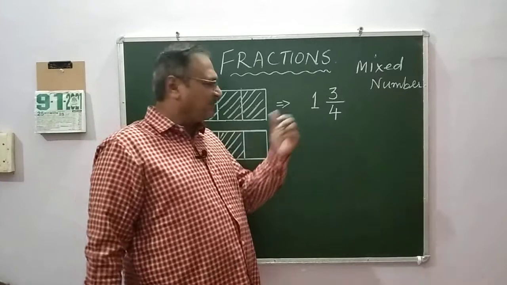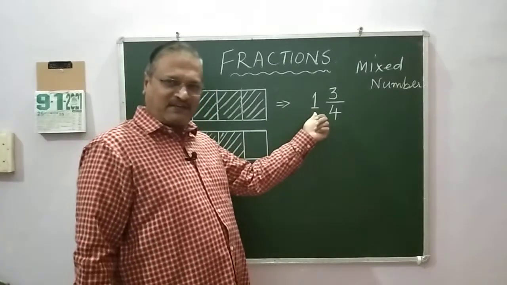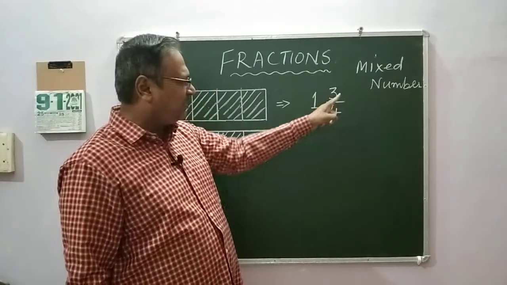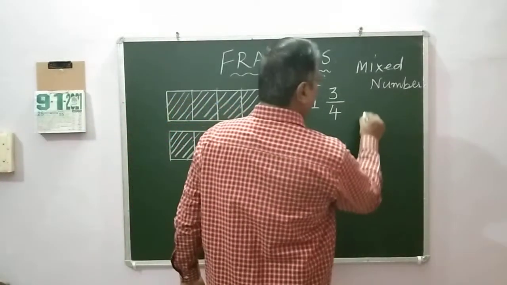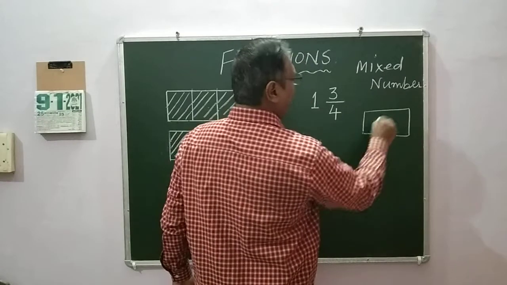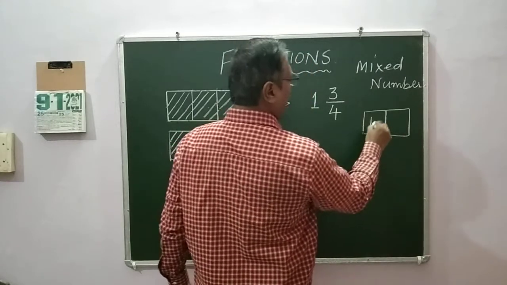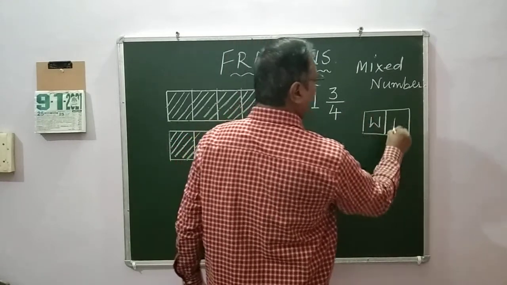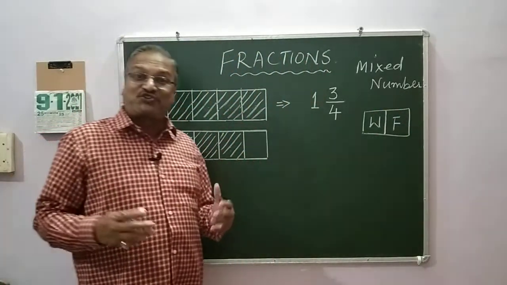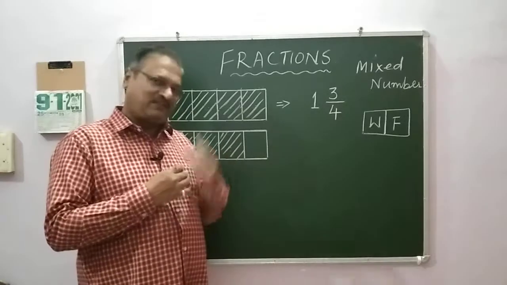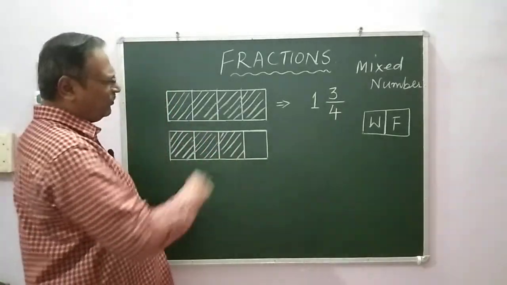A mixed number has a whole number, and then it has 3 divided by 4. It has a fraction. So a mixed number has a whole number and also a fraction. This is called a mixed number. You understand? Okay.